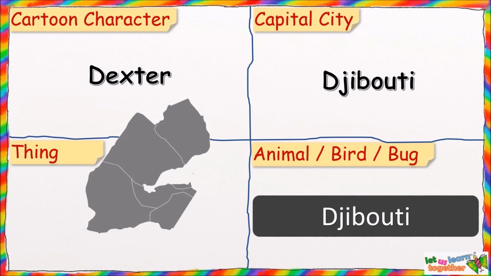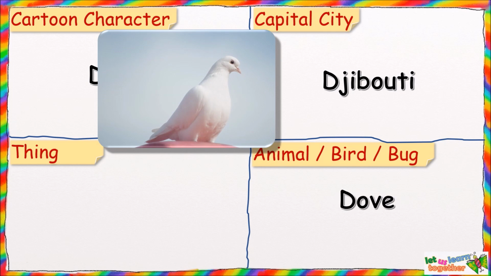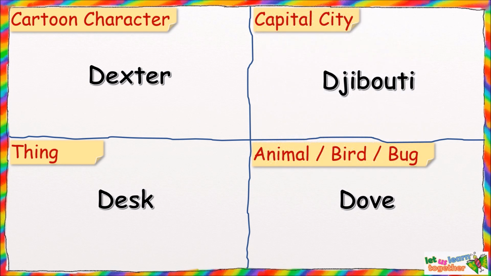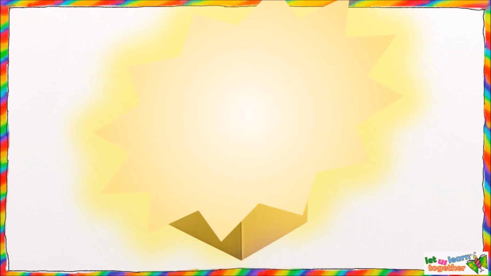Easy to remember. Then we have D for dove and D for desk. So there we go. We have cartoon character Dexter, capital city Djibouti, bird dove and thing desk, all starting with the letter D.